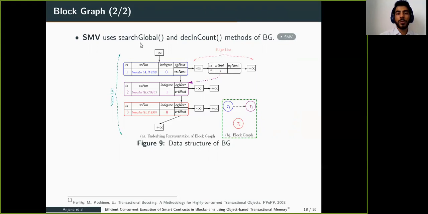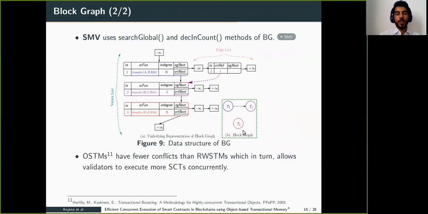The validator uses the search global method to identify the source nodes. Using this method, T1 and T3 are source nodes. When a thread executes transaction T1, using decrement in count it removes this edge so that T2 also can be executed. So T1 and T3 can execute concurrently, while T2 has to wait for T1 to complete.